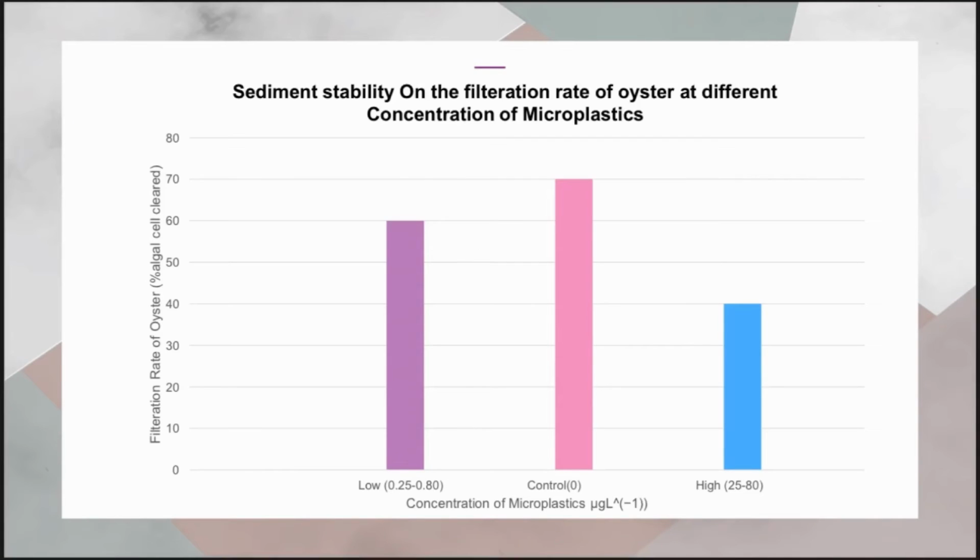And the second graph shows the sediment stability on the filtration rate of oyster at different concentrations of microplastic. The control treatment has the most diverse species and the highest number of individuals in a mesocosm compared with high and low density. Low concentration, 0.25 to 0.80, filters 60% of algal cells. For the control treatment, the filtration rate was 70% of algal cells cleared. And lastly, for high concentration, oyster will filter 40% of algal cells.